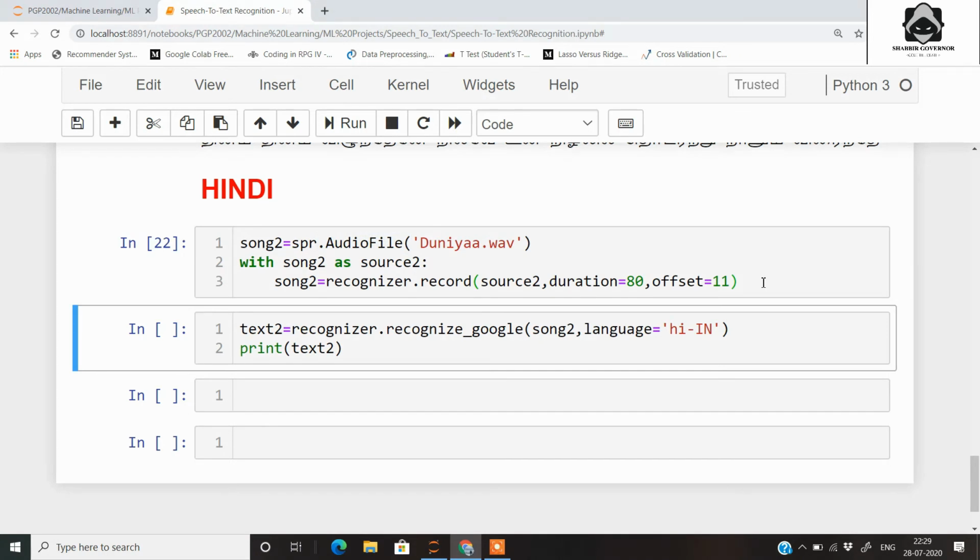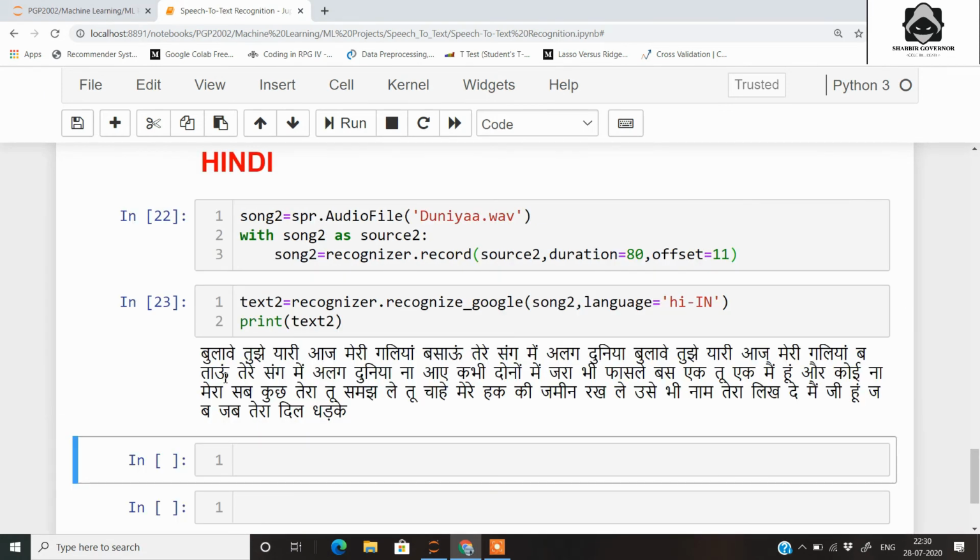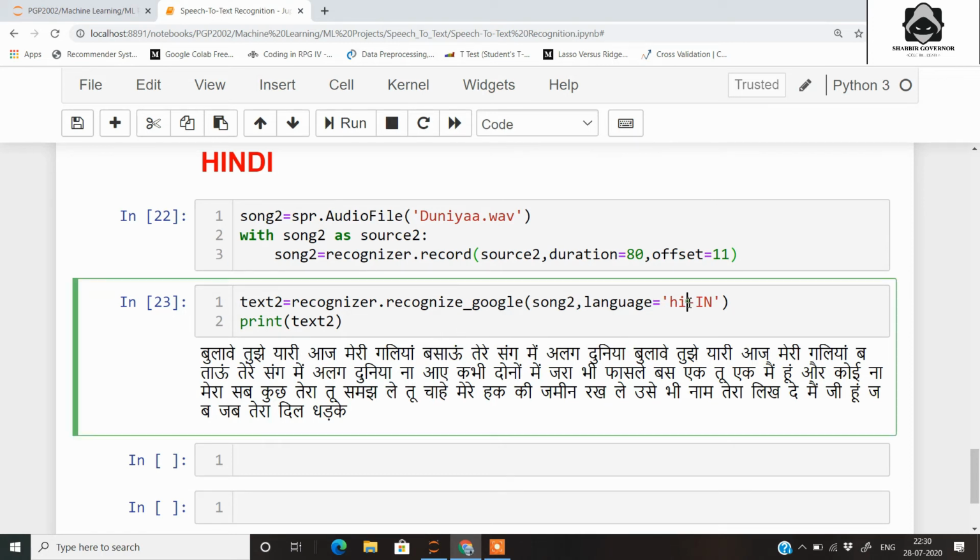So let's do this thing, and here in the recognize_google method we are passing the source and we are passing the language as Hindi India. So as you can see here we have got the output in Hindi. So what you can do with this thing is that you can also change the language of the speech that you want to convert. So for example here from Hindi I will be converting it into English US.